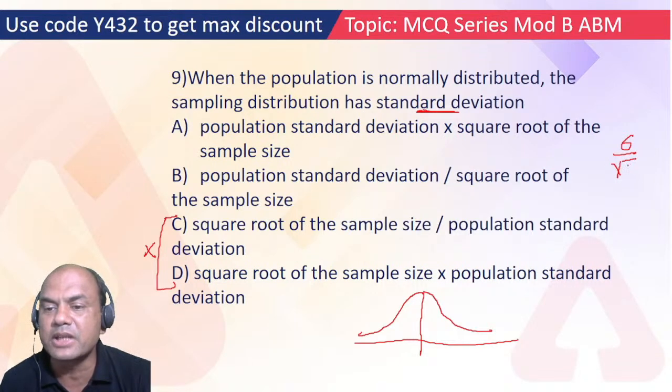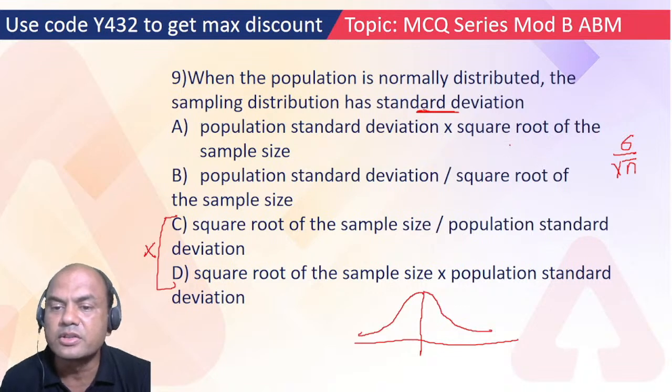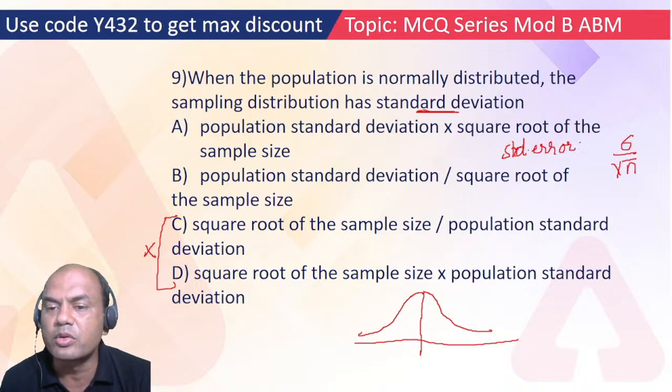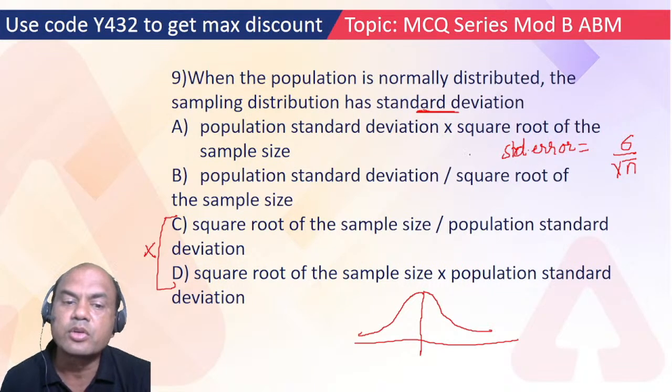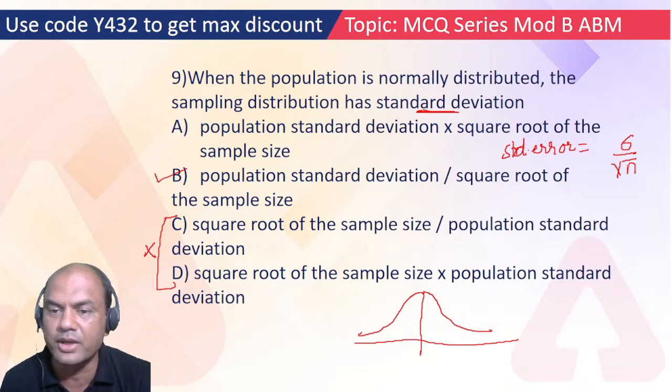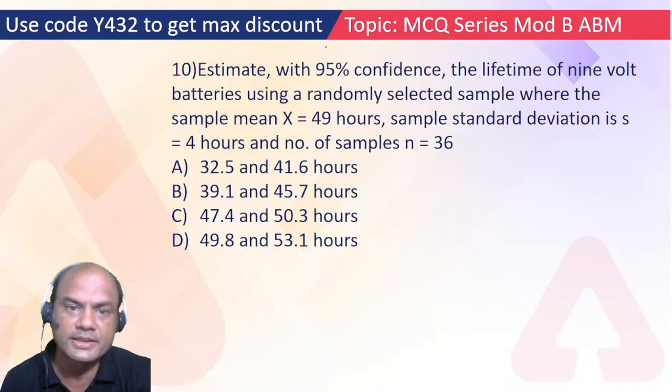What is the formula for standard error? Standard error equals sigma upon root of n, where sigma is the population standard deviation and n is the sample size. So B is the answer. Always remember this: sigma upon root of n. Okay, next.